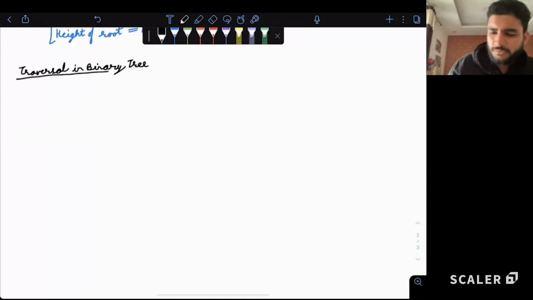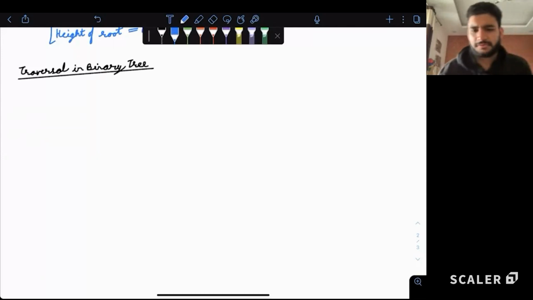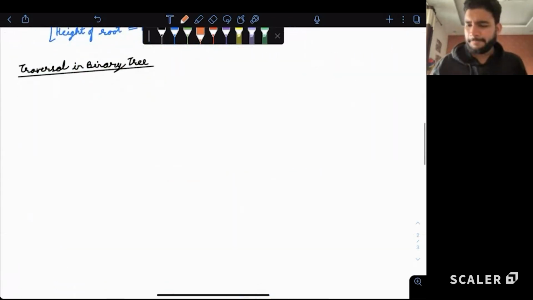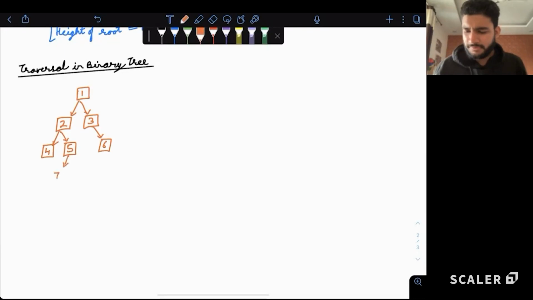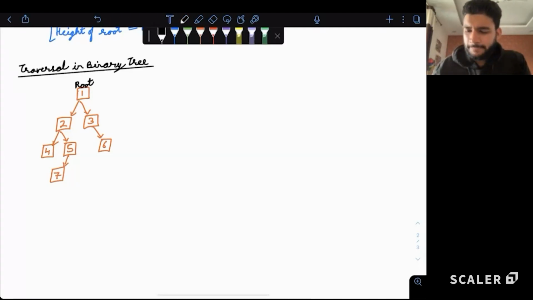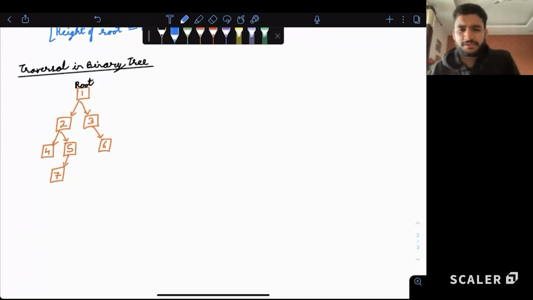Traversal in a binary tree. Guys, do we know how we traverse a binary tree? So let me draw a tree for everyone. 1 and 7. Rest everything is pointing to null. This is a tree, a small sweet little tree. This is our root node. Guys, what are the leaf nodes in this? Correct, 4, 7, 6. Very good. These are 3 leaf nodes.